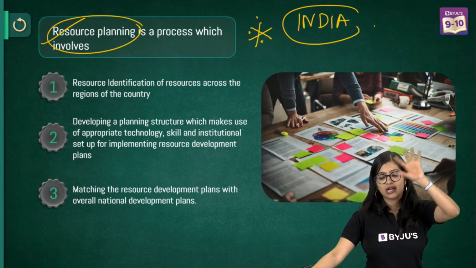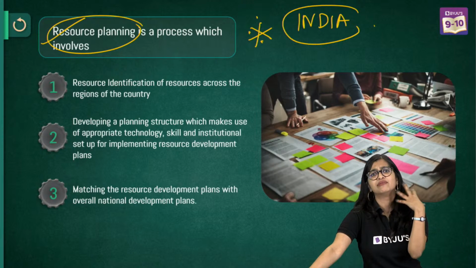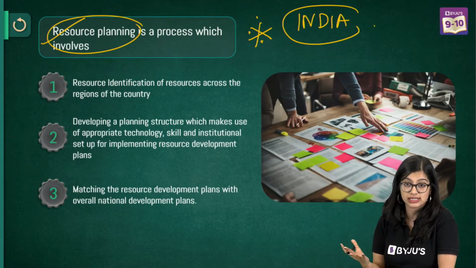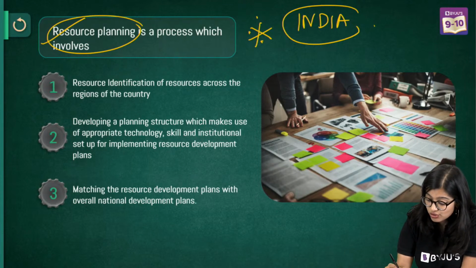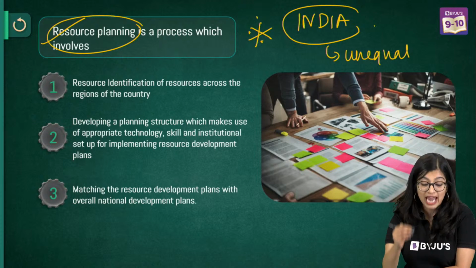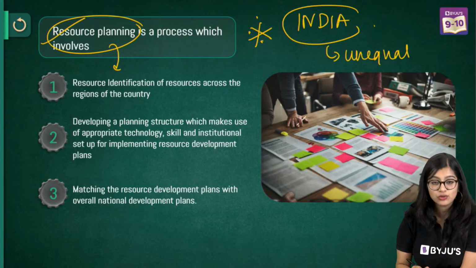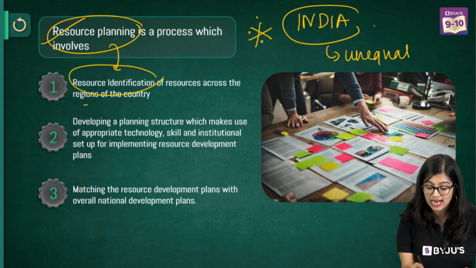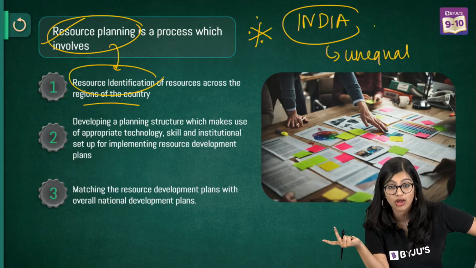And then if I move towards Ladakh and everything, the infrastructure is not there, but they are rich in various other resources as well. So we see that distribution is unequal, which is why we need to find a way to plan resources. Now how do I do that? By identifying where in my country I find my resources, quantifying them and identifying the quality.